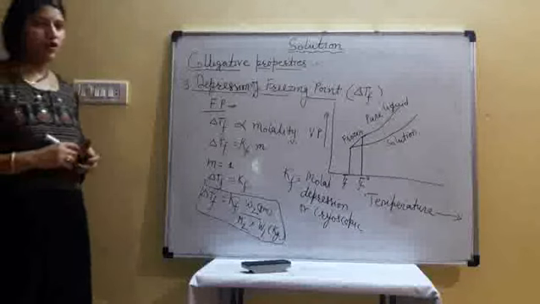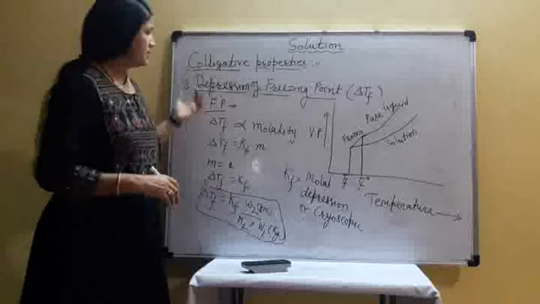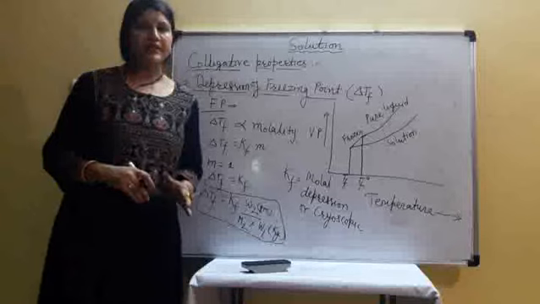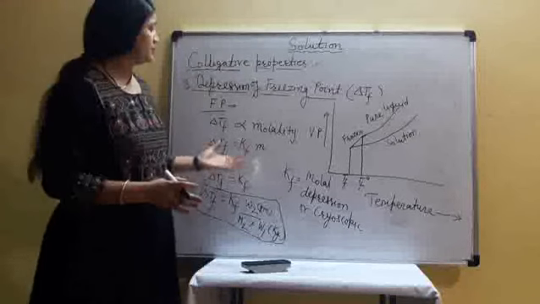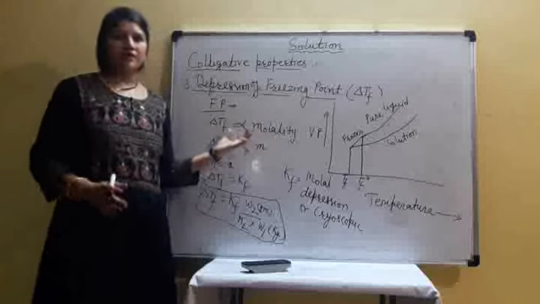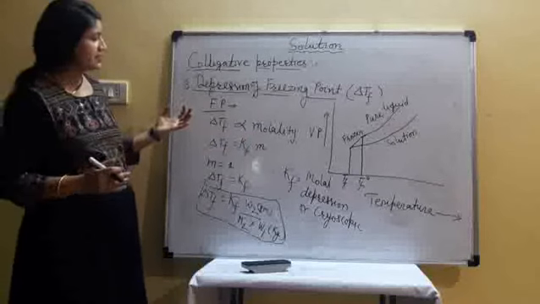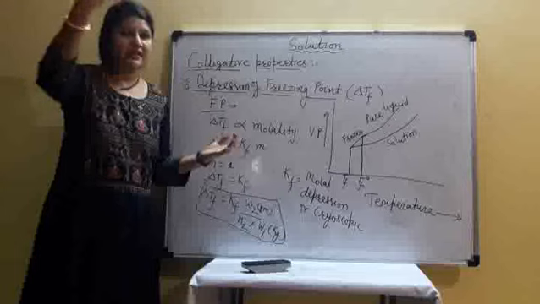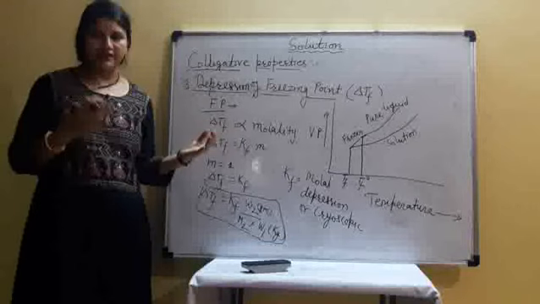Is it clear? So hope students you understand about these three colligative properties which are related to lowering of vapor pressure. When vapor pressure of solution decreases, boiling point increases and freezing point decreases.